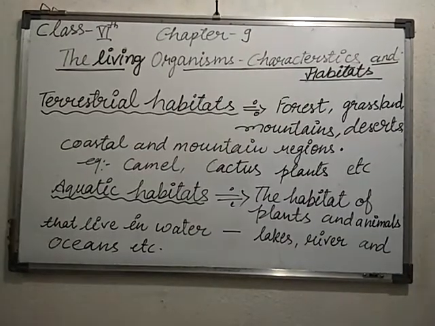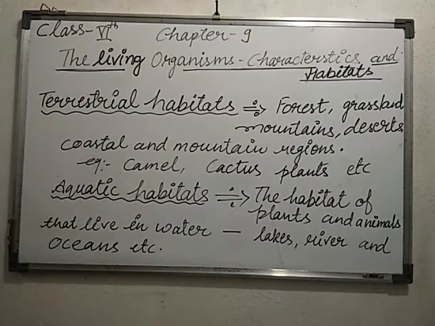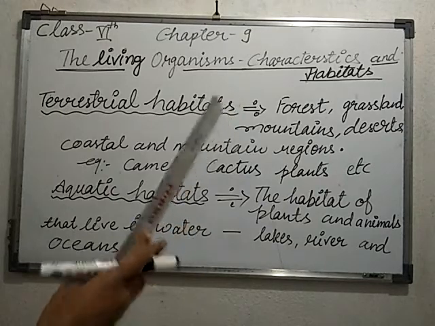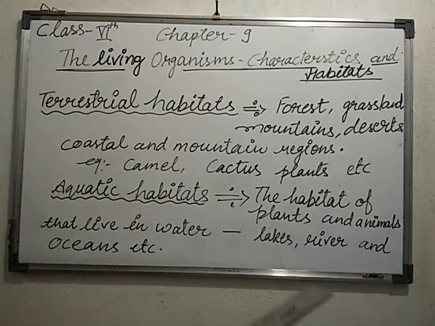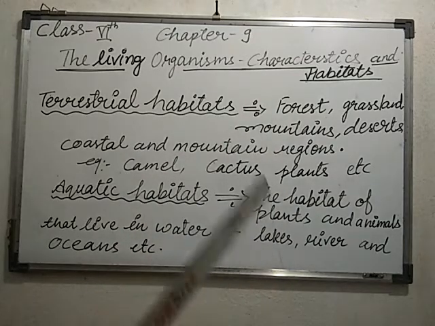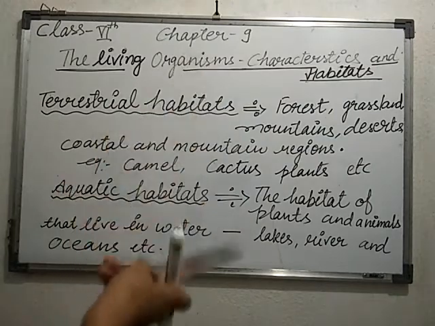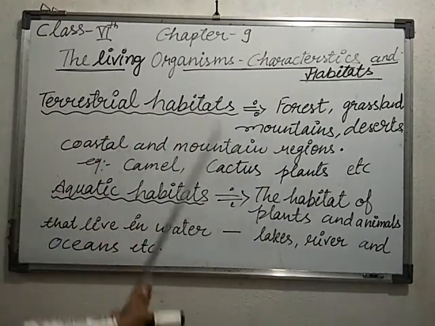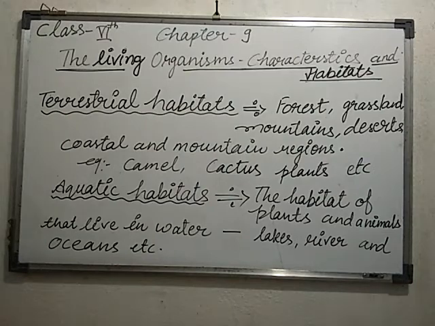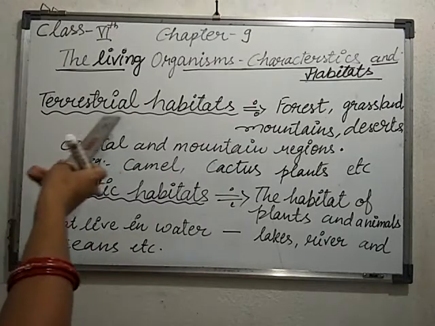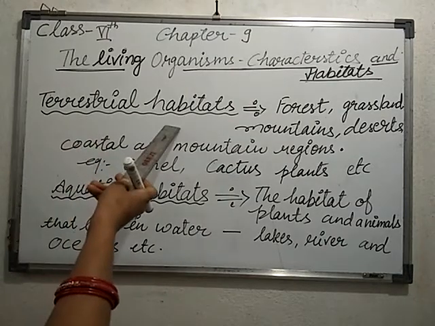So students, earlier we had already discussed the habitat. Habitat means the place where organisms can live easily. For example, camels you usually find in desert places. In desert places there is a lack of water, and they are very dry and very hot places. So different types of animals can live in different types of zones. In the habitat category we had already discussed that there are two types of habitat, the terrestrial habitat as well as the aquatic habitat.